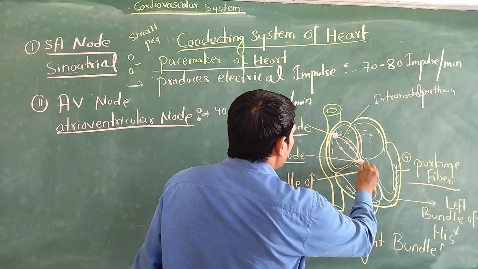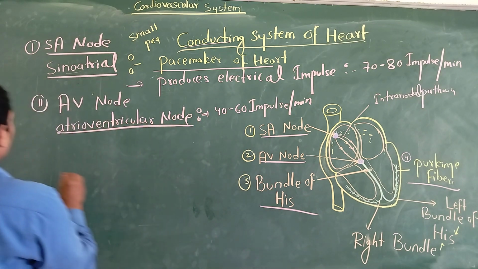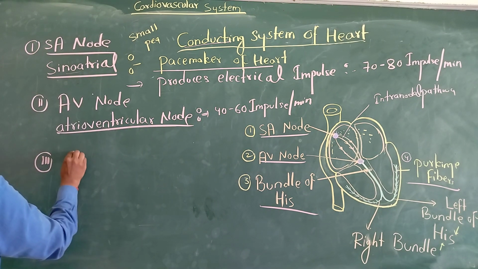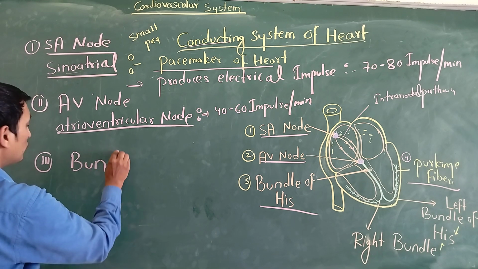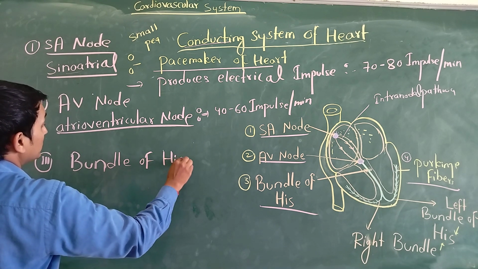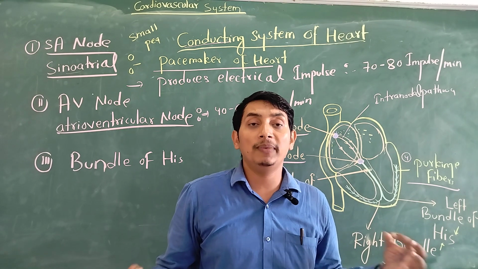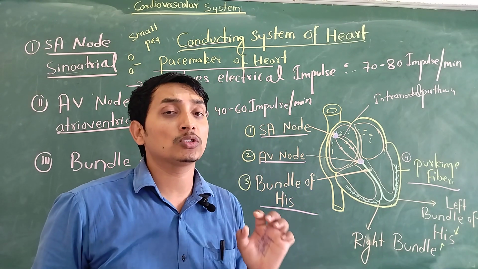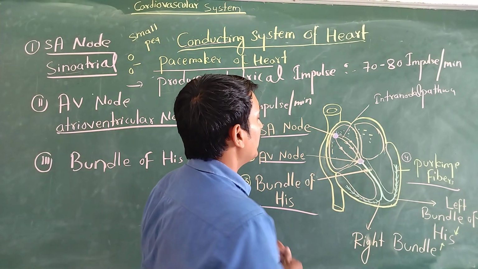Now our AV node is connected with the bundle of His. So what is called the bundle of His? The third one is called the bundle of His. The bundle of His is made of specialized muscular fibers. They behave just like a wire supplying electrical current to a whole building. Similarly, our bundle of His works with similar activity. So mainly it is connected to the AV node.